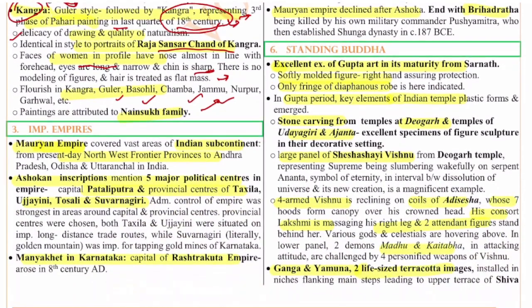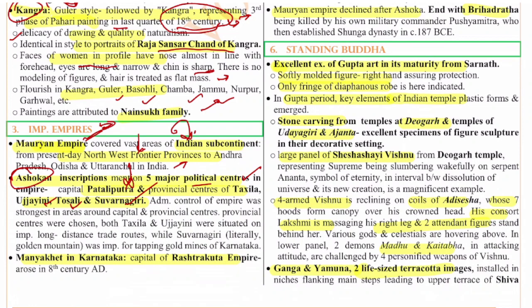Next, the third question is on the important empires. The Mauryan Empire is one of the most important empires in ancient India. It covered vast areas of the Indian subcontinent, from the present-day northwest frontier province, that means near the Afghanistan-Pakistan border, to Andhra Pradesh, Odisha and Uttarakhand in India. Ashokan inscriptions mention 5 major political centers of this Mauryan Empire. The capital is Pataliputra, and the provincial centers are Takshila, Ujjaini, Tosali and Suvarnagiri. They were the 4 major provinces.